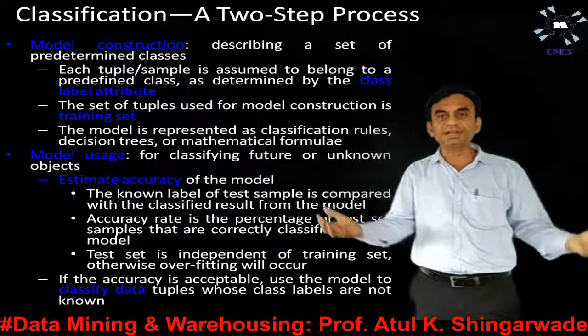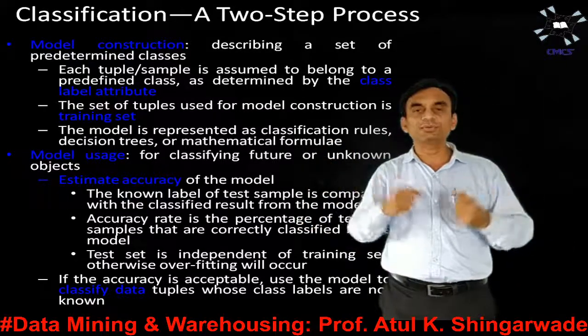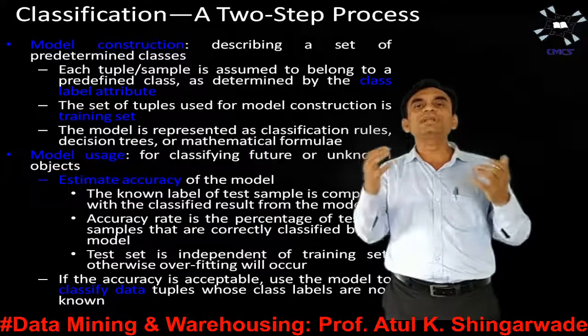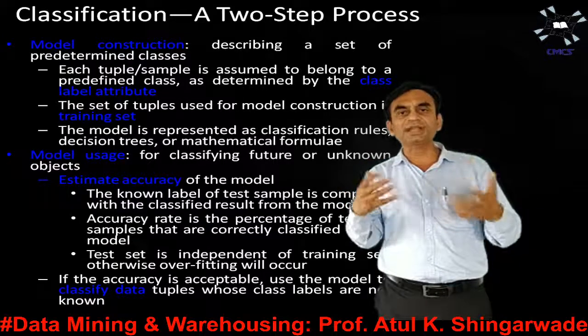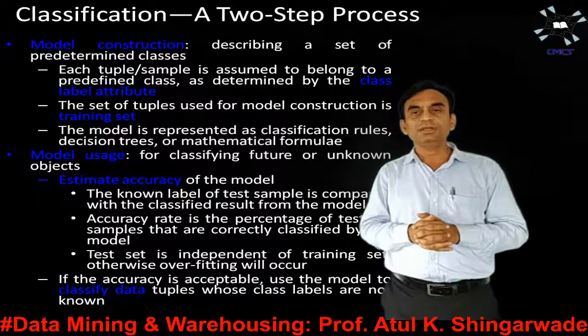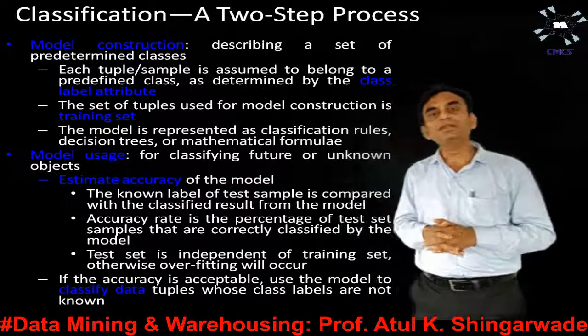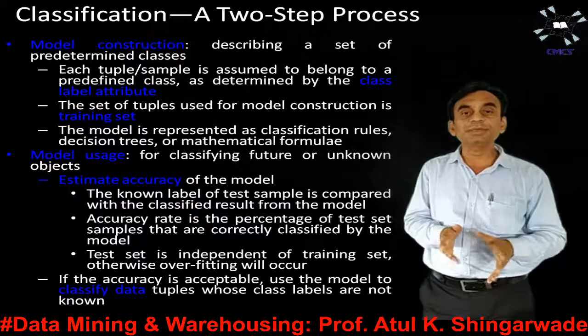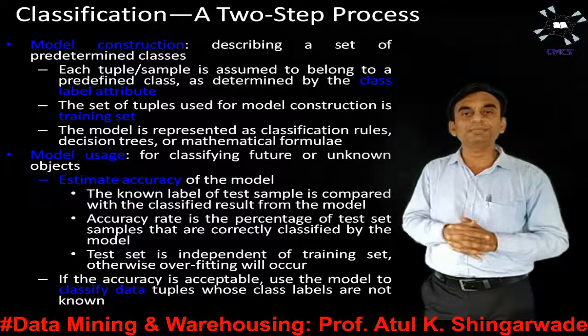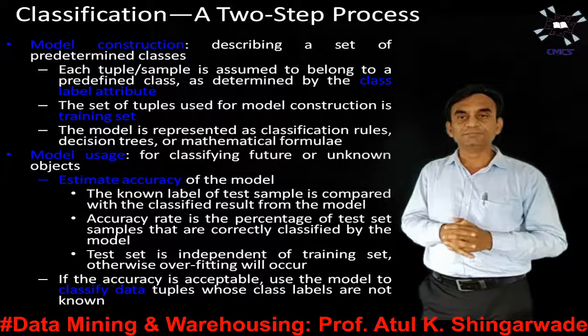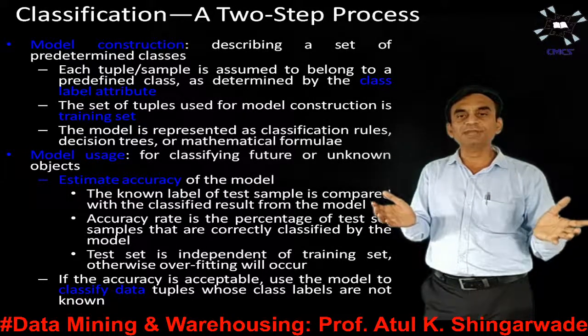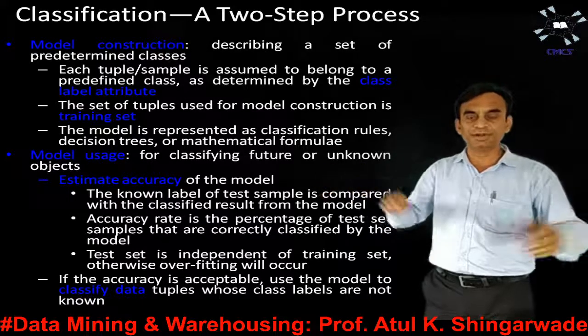Whenever we have a database or a warehouse of data, for categorizing it, that is to be determined by specifying the class labels or the classes. यानी जितना डेटा आइटम्स हमारे पास है उसको कितने क्लासेस में डिवाइड करना.